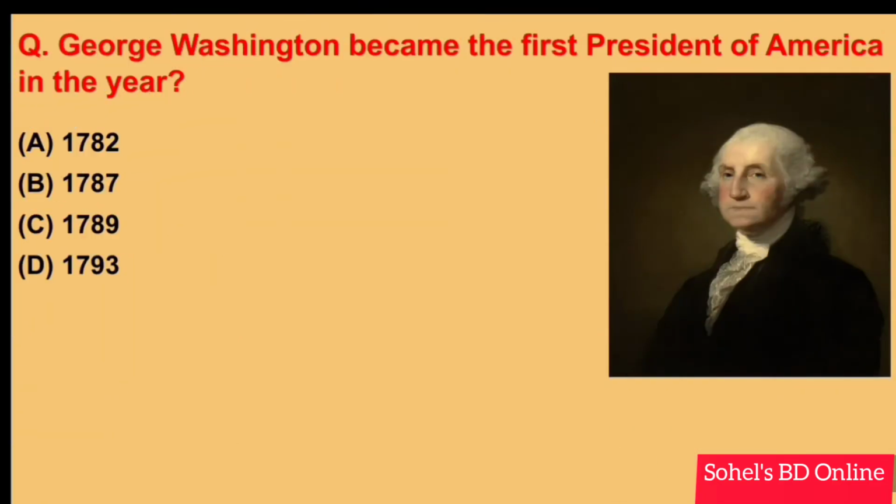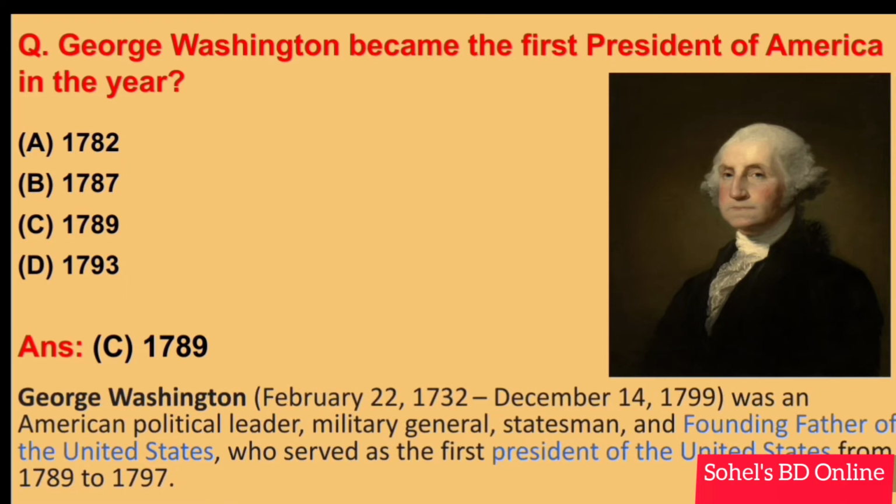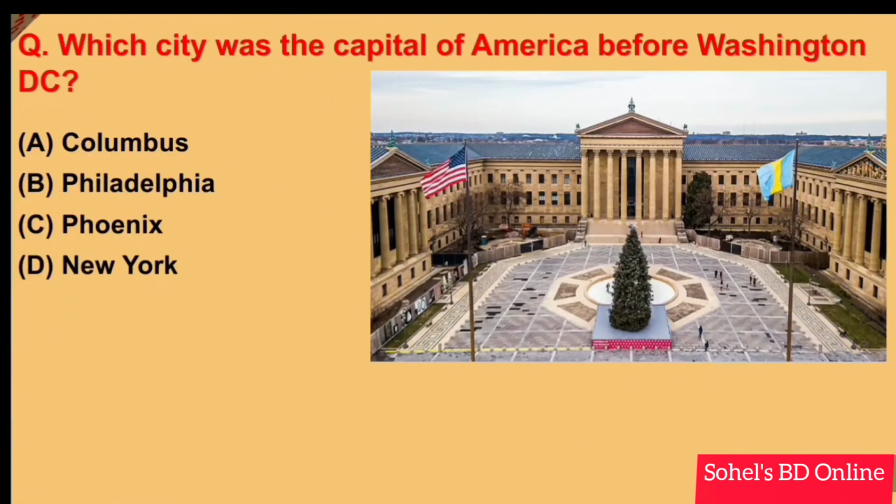Next. George Washington became the first president of America in the year? Answer C. 1789. George Washington, born on February 22, 1732 and died December 14, 1799, was an American political leader, military general, statesman and founding father of the United States, who served as the first president of the United States from 1789 to 1797.